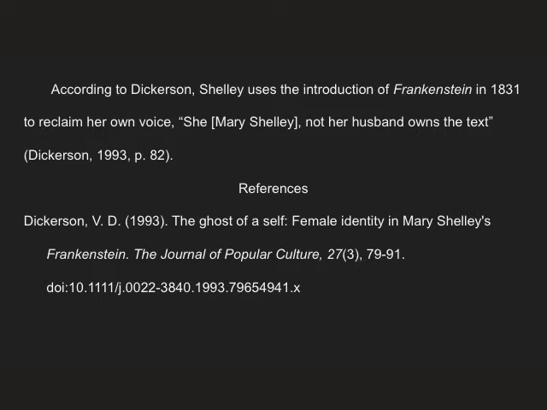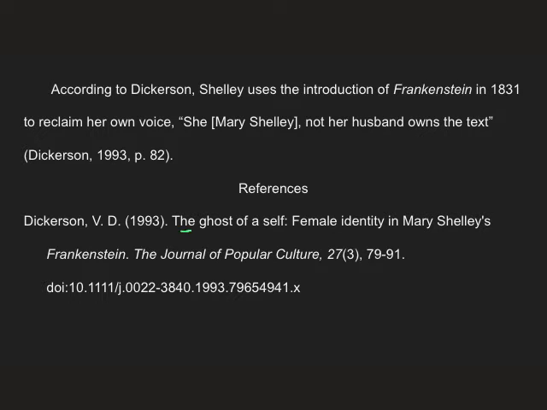According to Dickerson, Shelley uses the introduction of Frankenstein in 1831 to reclaim her own voice. She, Mary Shelley, not her husband, owns the text. (Dickerson, 1993, p. 82). We have a reference: Dickerson, followed by initials, followed by the year, The ghost of a self: Female identity in Mary Shelley's Frankenstein.